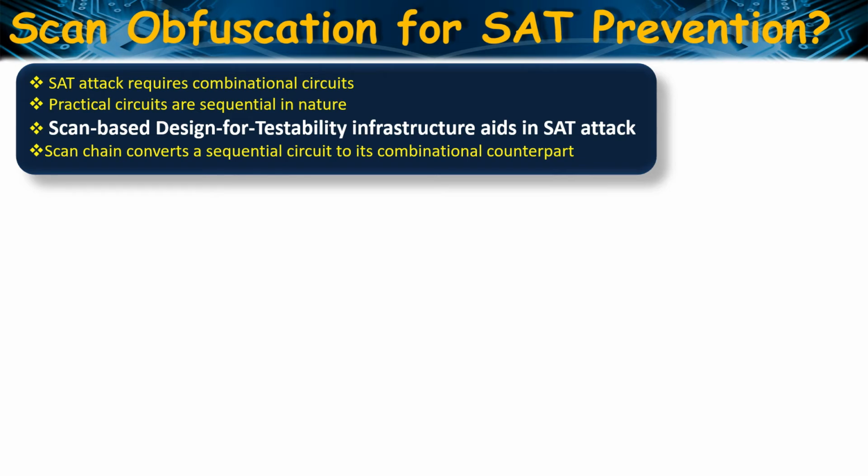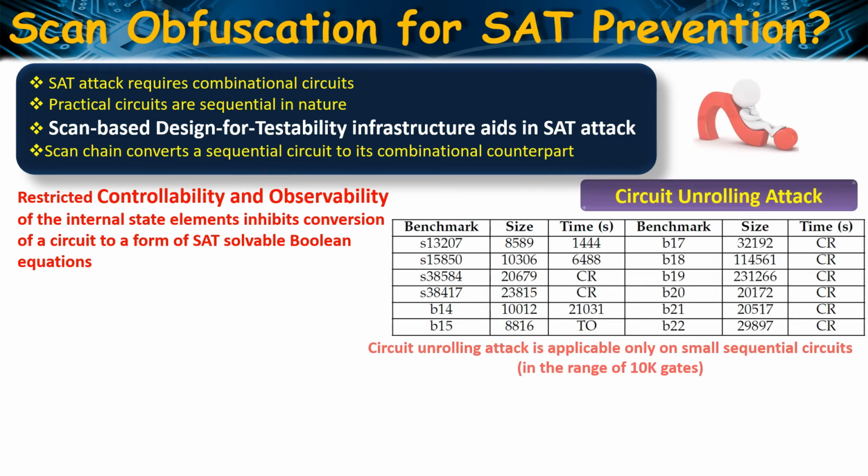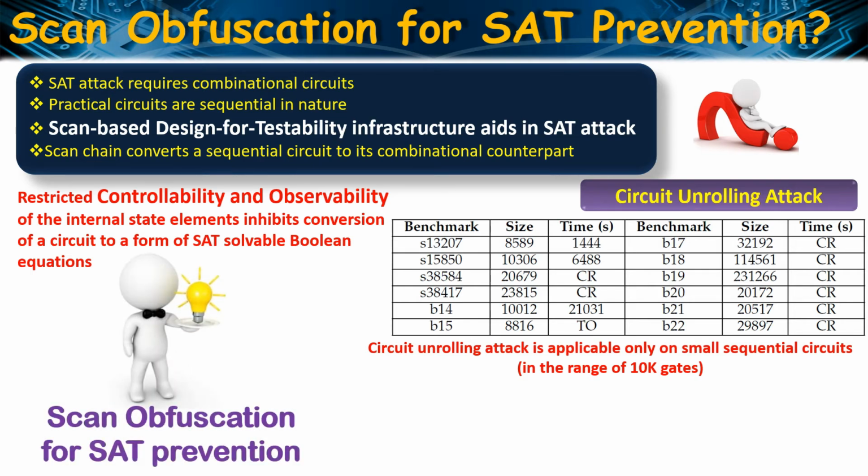One important observation about SAT attack is that it is applicable only on combinational circuits. Since all the practical circuits are sequential in nature, this attack exploits the scan-based DFT infrastructure to convert a sequential circuit to its combinational counterpart and subsequently launch the attack. If we can restrict the controllability and observability of the internal state elements, then a sequential circuit cannot be converted to a form of SAT-solvable Boolean equations. As can be observed from this table, in the absence of scan access, circuit unrolling attack also fails for large sequential circuits due to high resource and computational complexity. Therefore, scan obfuscation can be used as a potential solution against SAT attack.